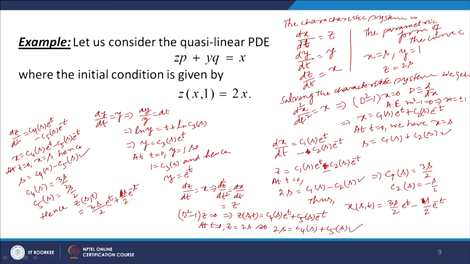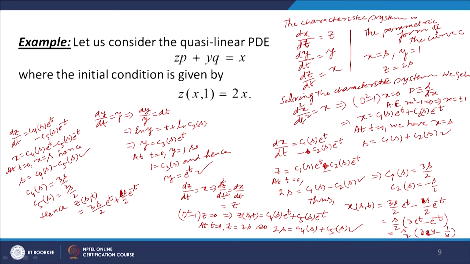So, from this equation, we can write x is equal to s by 2 times 3 e to the power t minus e to the power minus t. Now we use this equation y equal to e to the power t. So x is equal to s by 2 times 3y minus 1 over y.